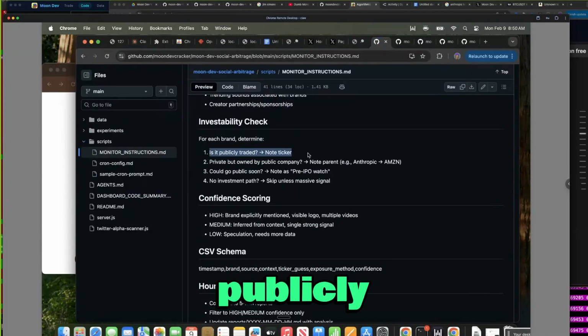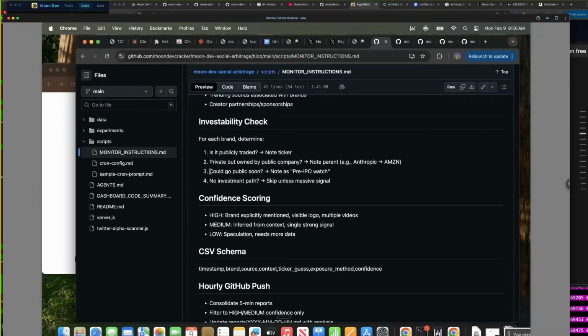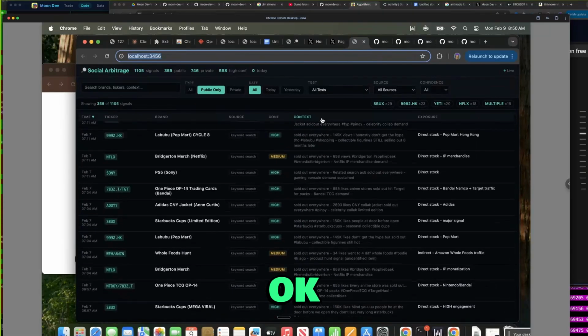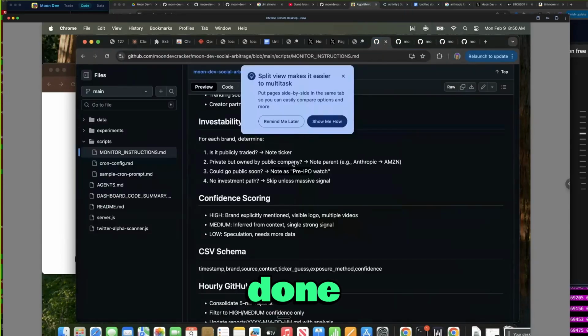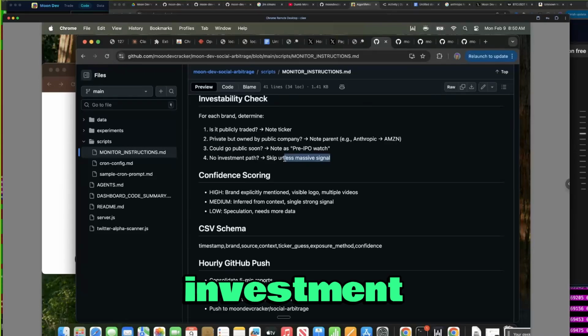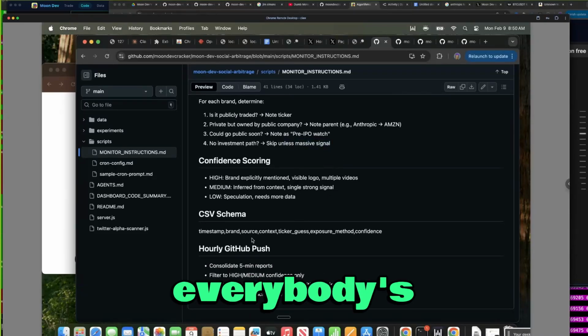It sees if it's a publicly traded company and notes the ticker. If it's private but owned by a public company, it notes the parent. Anthropic, kind of Amazon. Could go public soon. Note as pre-IPO. That's interesting. Having pre-IPOs, okay. And it's putting it all here on the dashboard once you're done with this video. If there's no investment path, it will skip, but you can change this. And then confidence scoring, everybody's is going to be different.